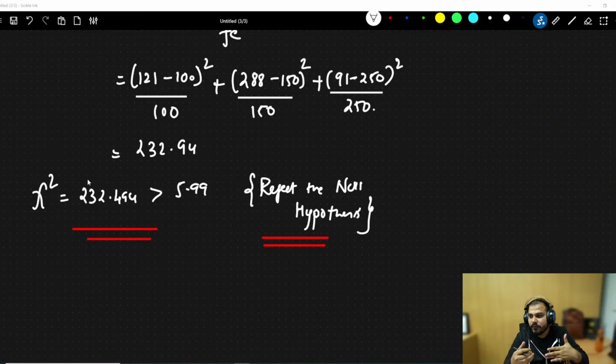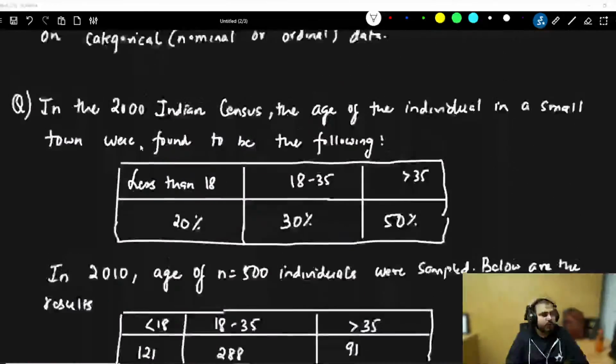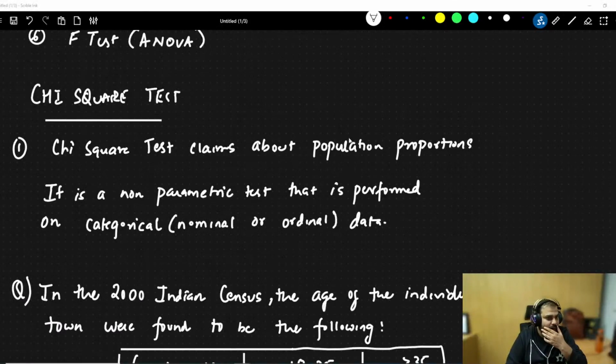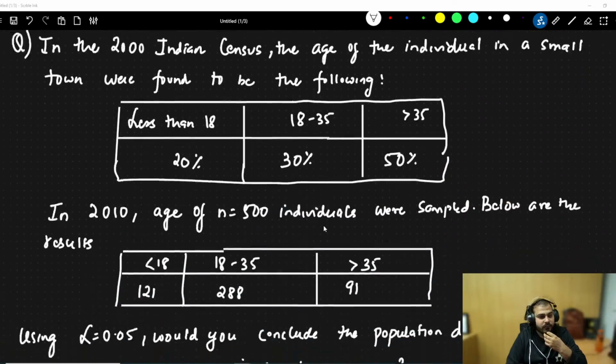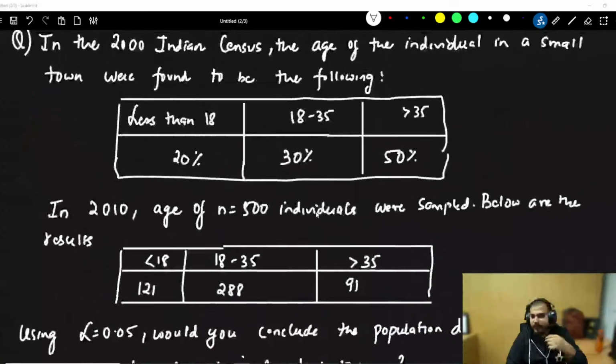If it is not shown in the form of two tail, then how are you going to do it? Okay. So if you want to define chi-square, it claims about population proportion. You can just say that it is a non-parametric test that is performed on categorical, nominal or ordinal data. It is specifically applied on nominal or categorical data.